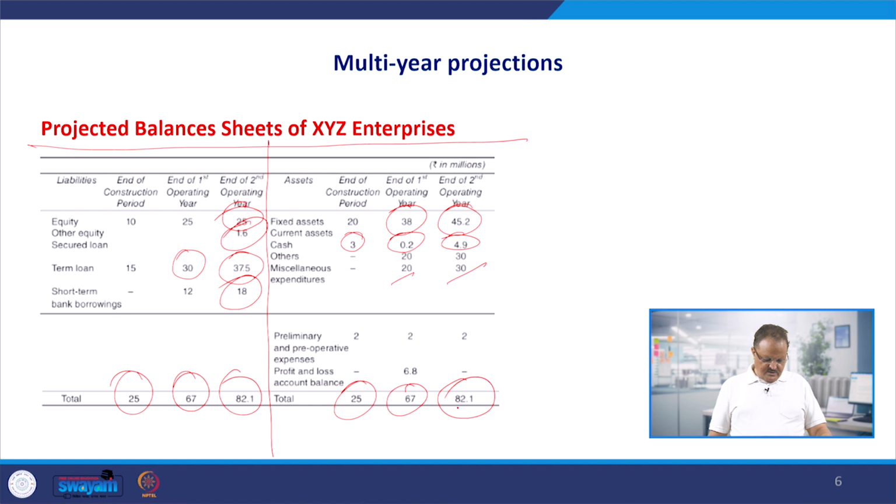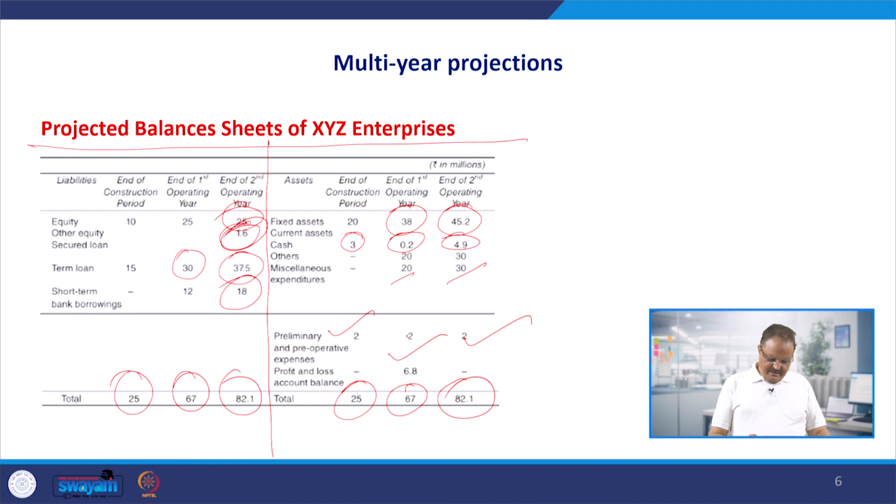And for having these totals, you have to have the preliminary expenses which were there in the construction period, 2, in the first operating year also 2, and then it is also 2, right? And there was a loss in the first year. So as we add the profit in the equity or maybe the liability side of the balance sheet, in the same way we capitalize losses, and those losses have to be shown in the asset side of the balance sheet. So reverse means, for simple understanding, you can say it's a reverse entry: profit will be added into the equity, so it will increase the equity, and the losses will be shown on the asset side of the balance sheet, and over a period of time these losses will be written off.